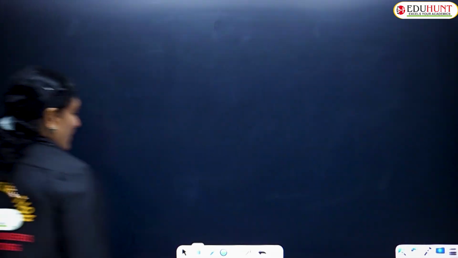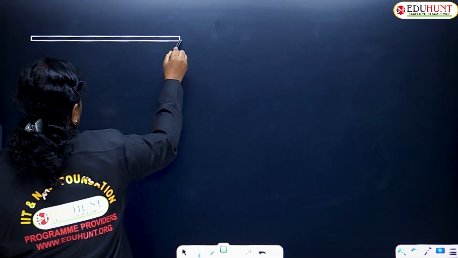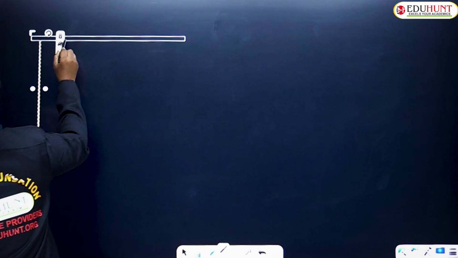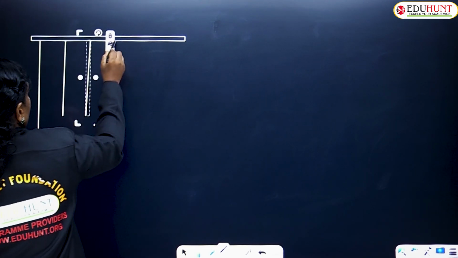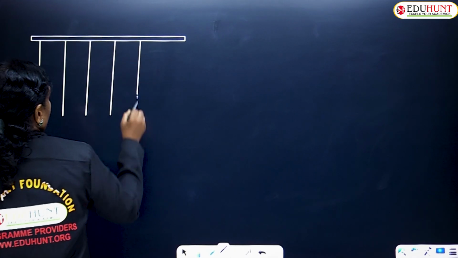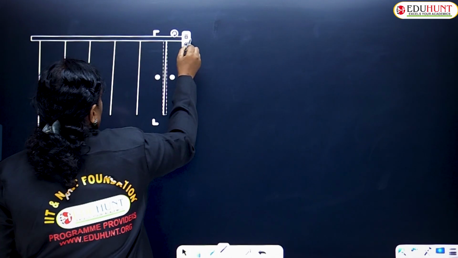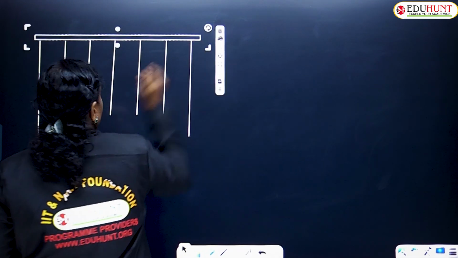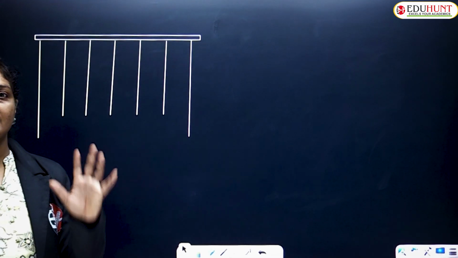So here we go. For this, let us consider a large scale, something like this. Through this large scale, let us hang 7 strings, something like this. 1, 2, 3, 4, 5, 6, and 7. To a large scale, what we do is we suspend 7 strings.